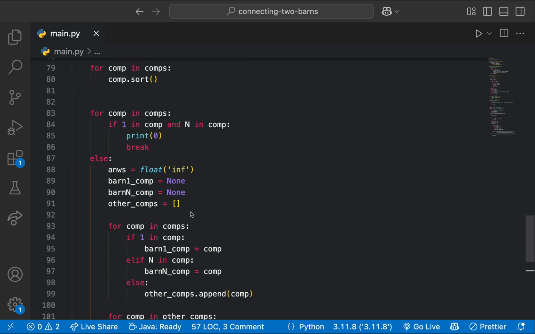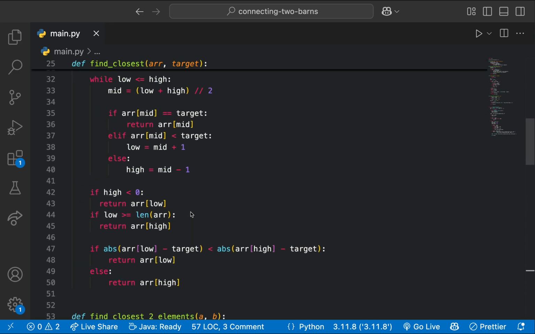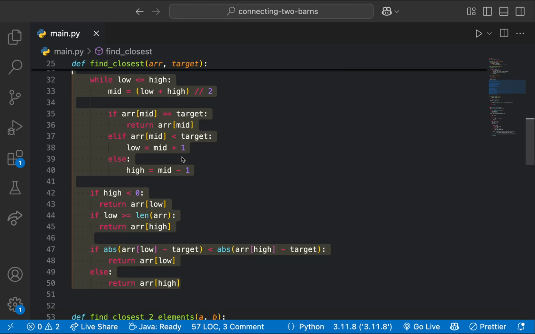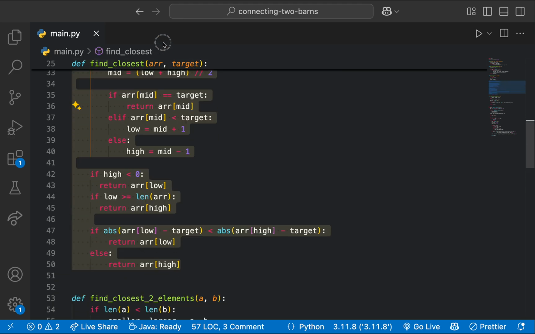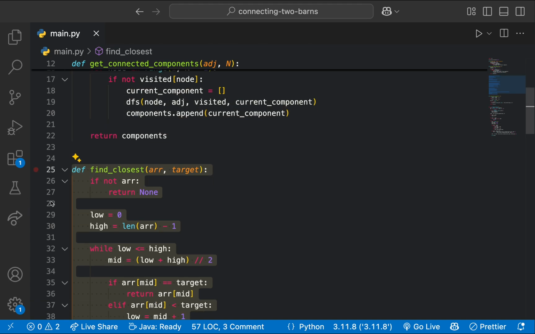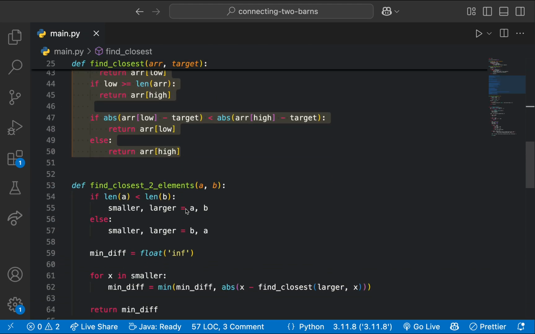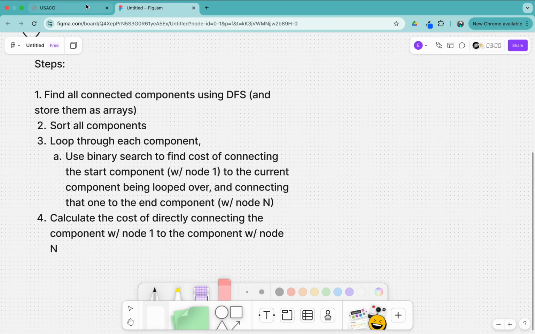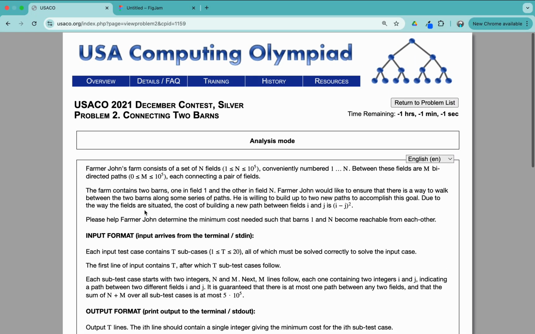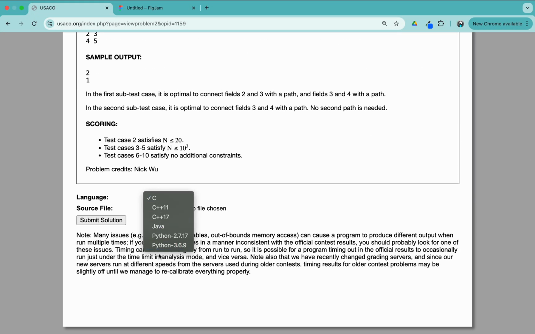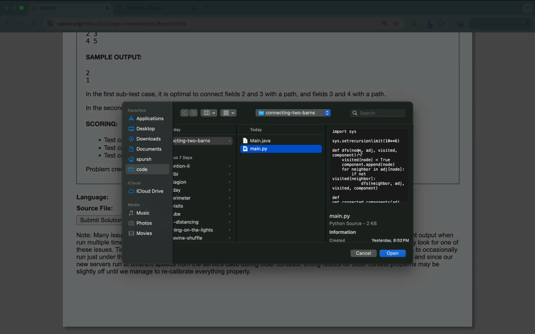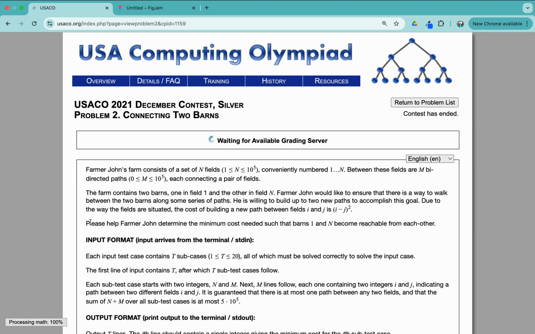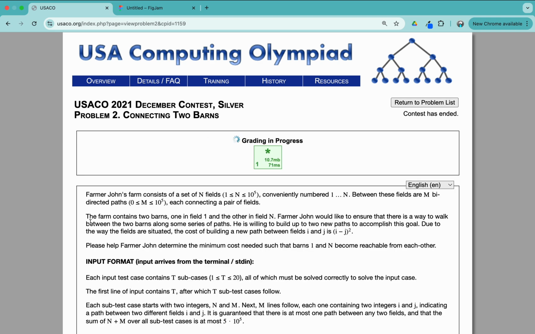That's a 107 line long marathon. We could eliminate pretty much this whole function and just use bisect with a few lines, but manual binary search is very cool and I like manual binary search, so I'm going to keep this function in. And yeah, so now let's go ahead and submit it to the grading servers to see if our code works. And you can see we pass, give it a sec because we're using Python, but we pass all of the test cases.